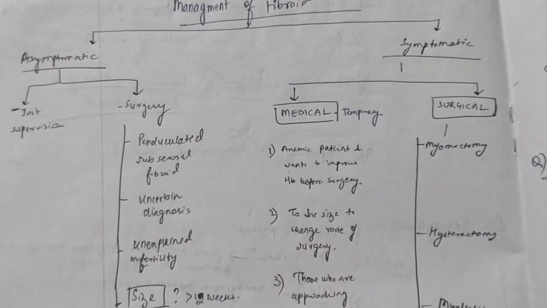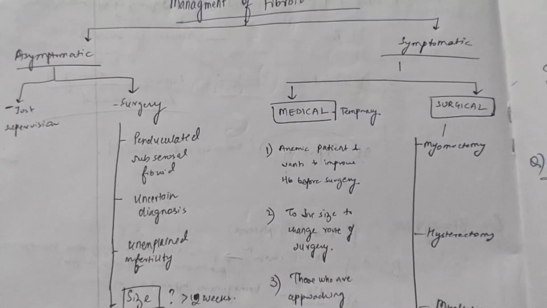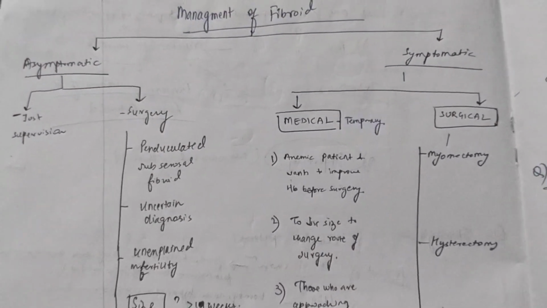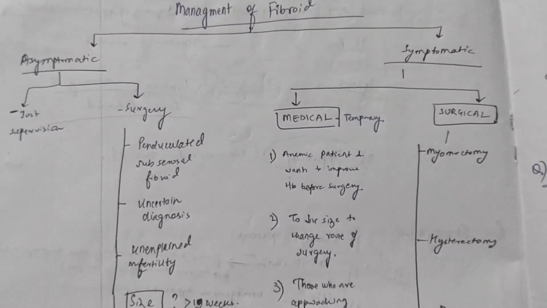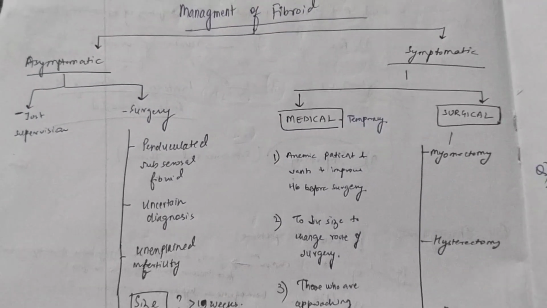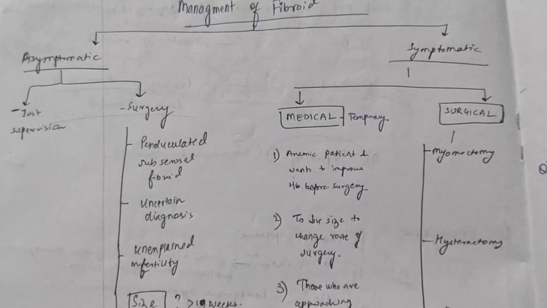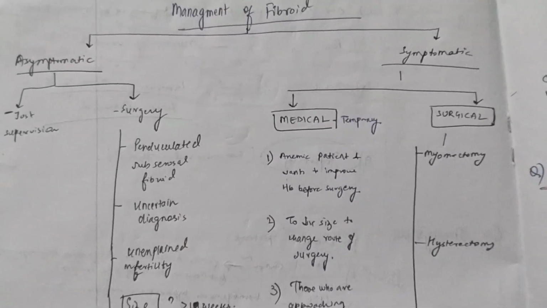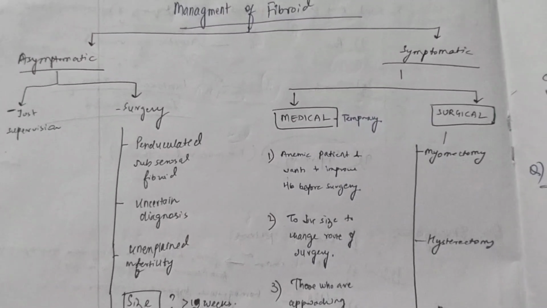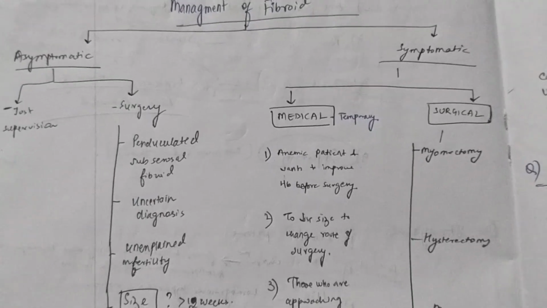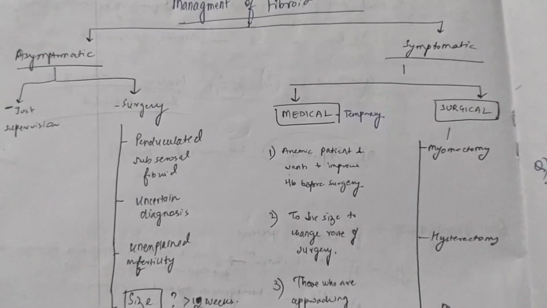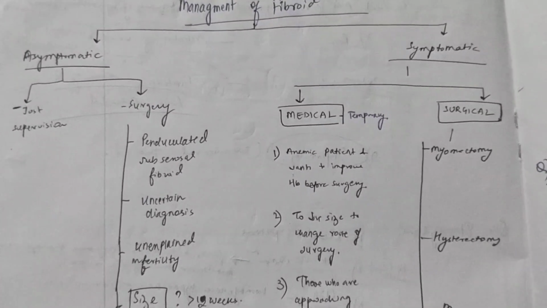So just like polyp, you have to first see that the patient is asymptomatic or symptomatic. What are the symptoms of fibroid? The symptoms of fibroid are almost similar. That is, most of the patients will be asymptomatic. There can be heavy menstrual bleeding. There can be pain during menstruation. There are chances of infertility as well. Also, there are features of urinary retention and incomplete passage of the urine. But usually no vaginal discharge is present, which may be present in case of a polyp.